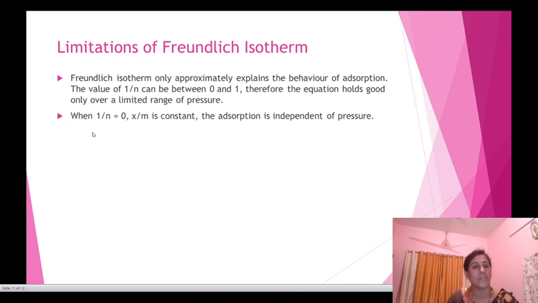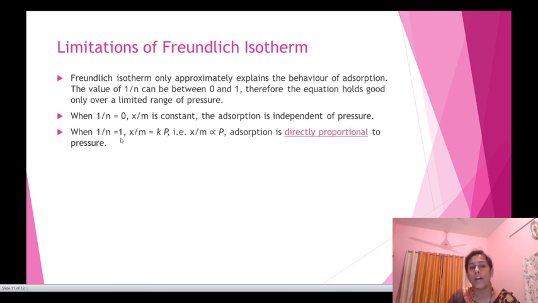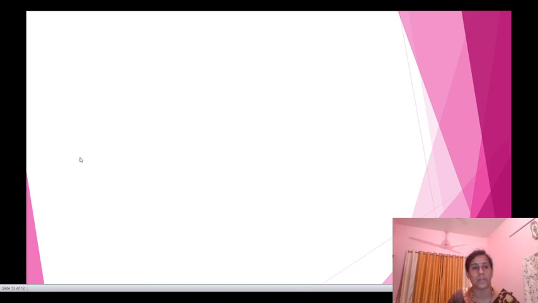There are a few cases. First, when 1/n is equal to 0, x/m is equal to a constant. Thus, the adsorption is independent of pressure. When 1/n is equal to 1, x/m is equal to k·p, that is, x/m is directly proportional to pressure p, so adsorption is directly proportional to pressure.